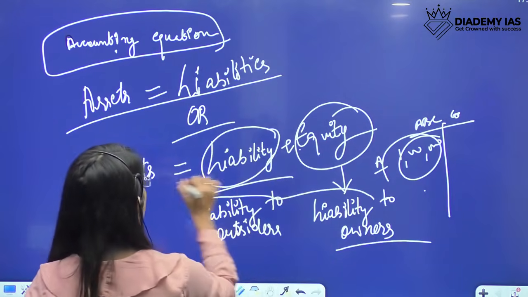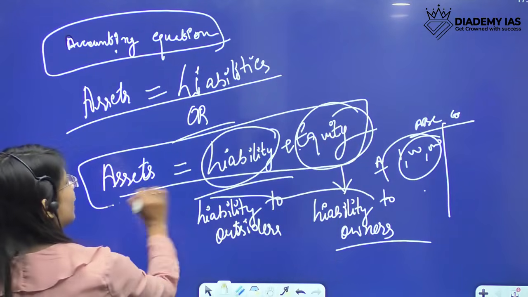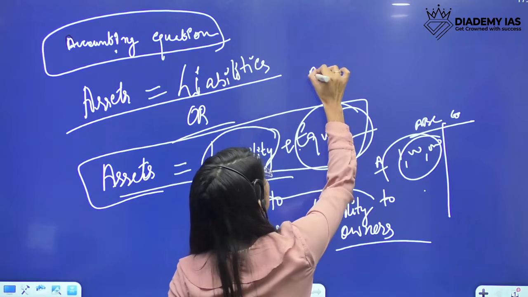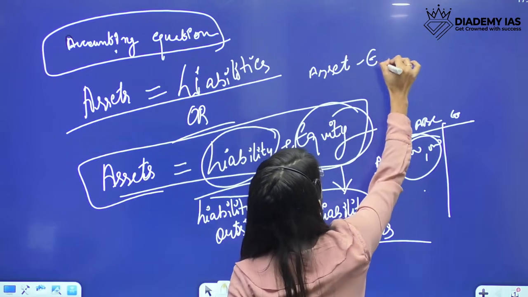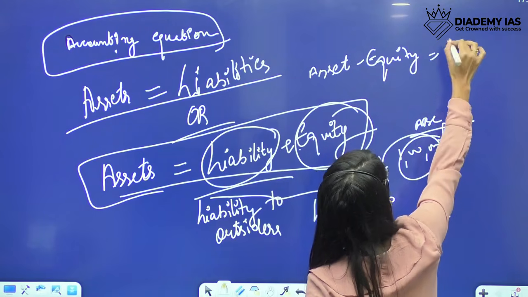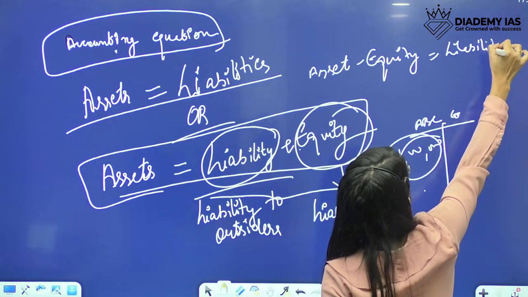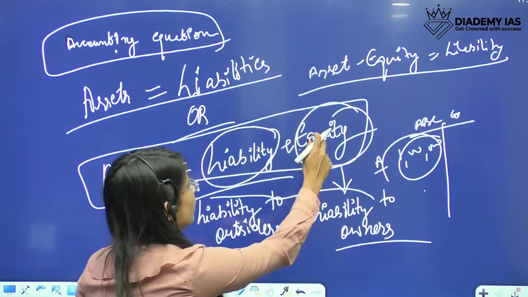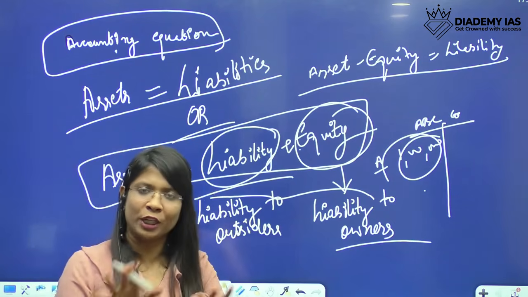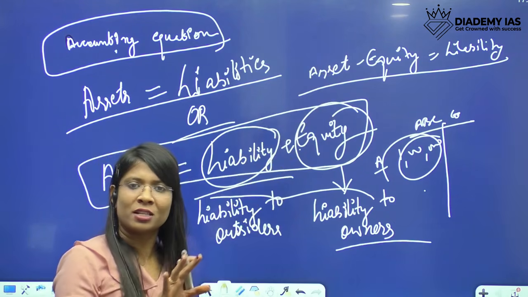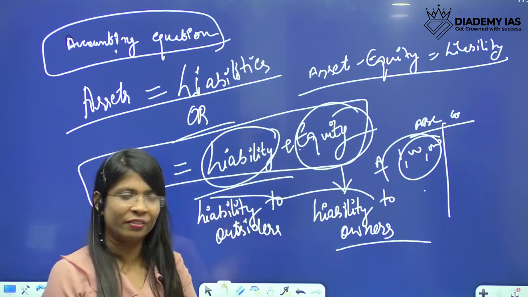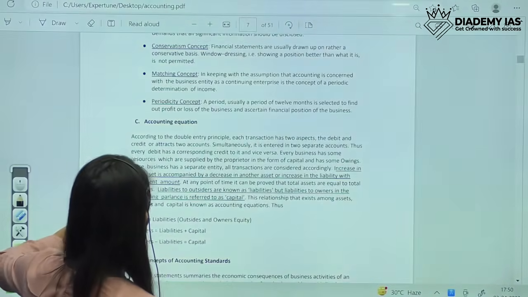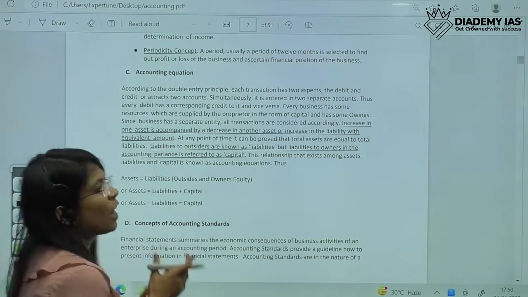So please remember this definition. Asset equals liability plus equity. That is the basic accounting equation. So the paper could ask like this also, asset minus equity equals liability. So this is also correct. Don't fall into the trap that okay, ma'am has told that asset equals liability plus equity only. They could also take this side to minus, and then also it would be equal. So that is also a term that could be asked in the exam. So please learn by heart this definition, asset equals liability plus equity. Okay, so that is the basic definition of accounting equation.